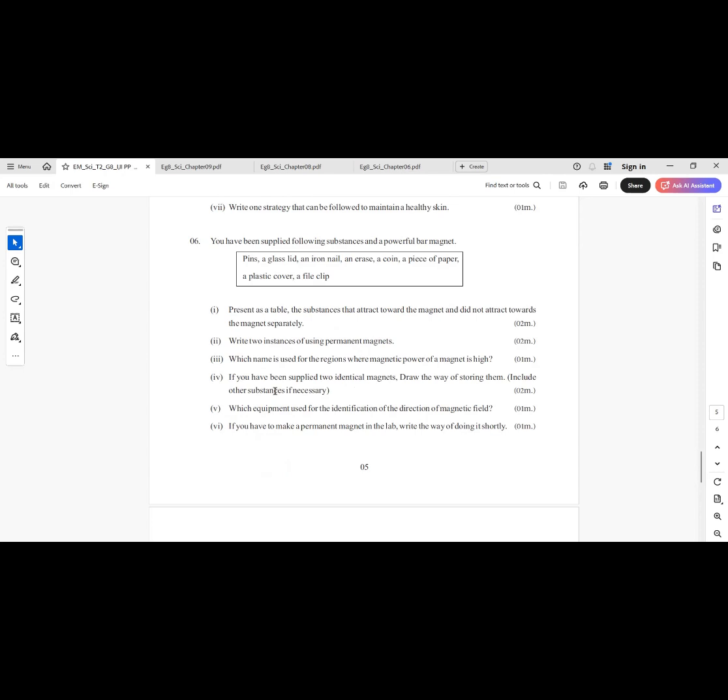In the contact method, take a steel needle or hacksaw blade, place it horizontally on a table. Rub one end of a bar magnet along the needle in one direction only. Repeat the rubbing several times.